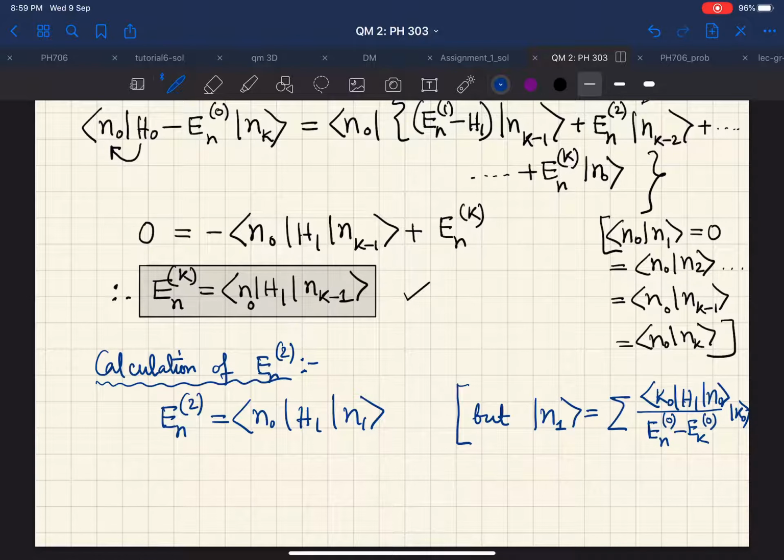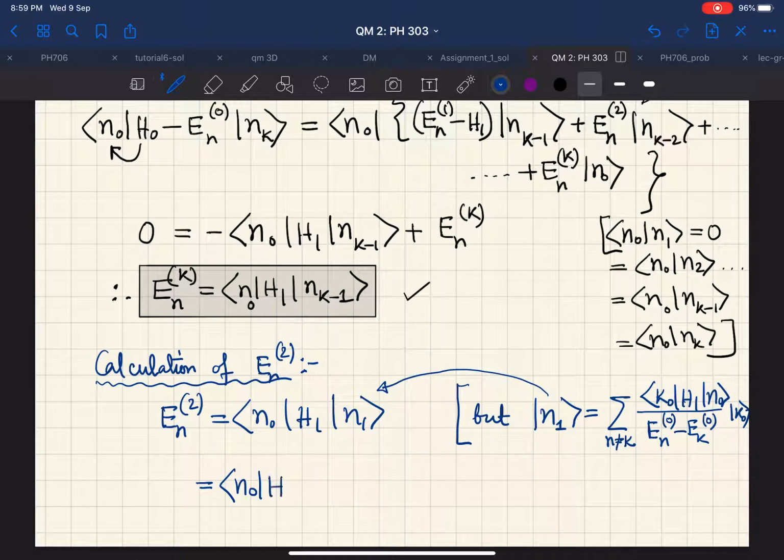And remember here n was not equal to k. So what we are going to do now, we are going to explicitly substitute this expression of N1 in here. So what we will get, it is very trivial.